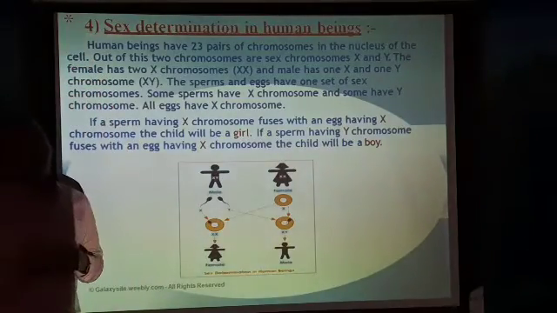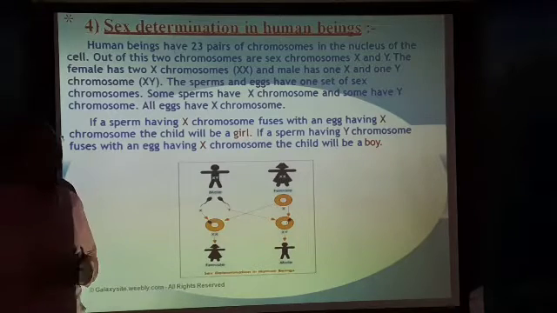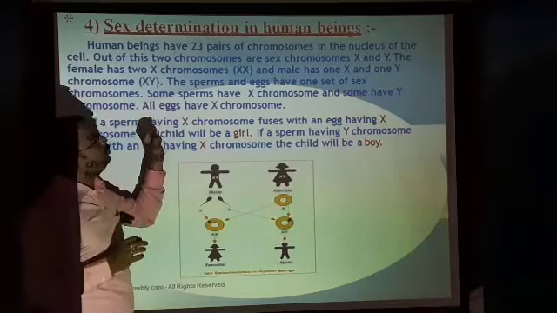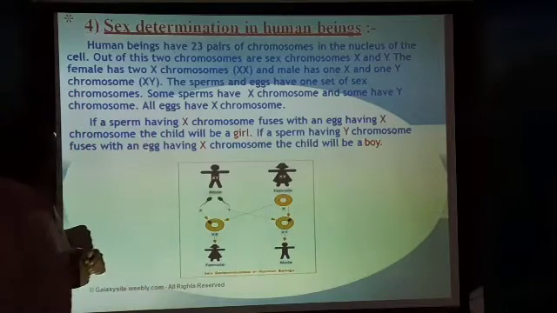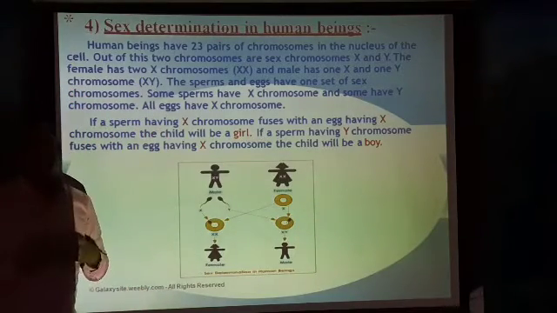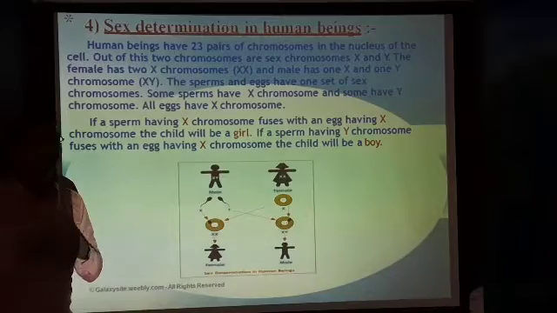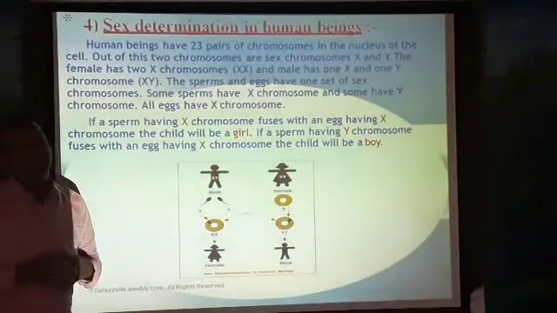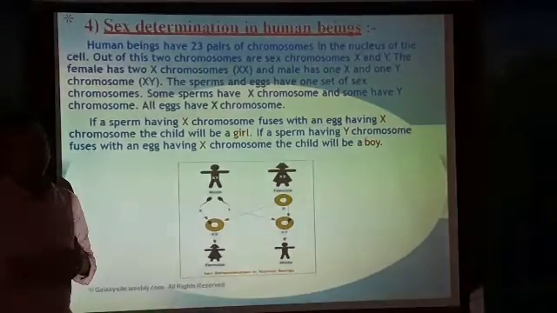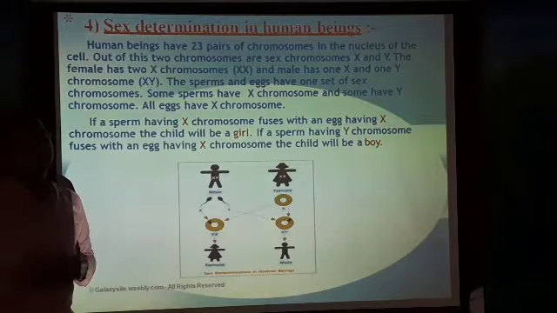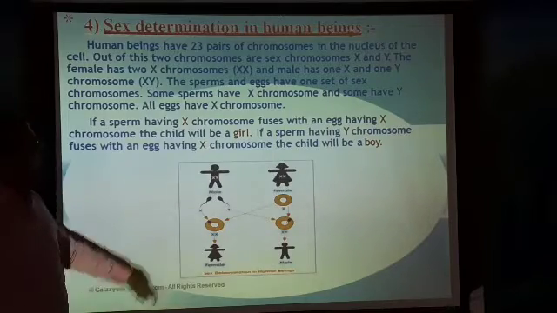So who will decide the sex of a baby in human beings? Let me discuss here now. Human beings have 23 pairs of chromosomes in the nucleus of the cell. So 23 is what we call the haploid number of chromosomes. Different animals have different numbers of chromosomes, but human beings have 23 pairs, totally 46 chromosomes.